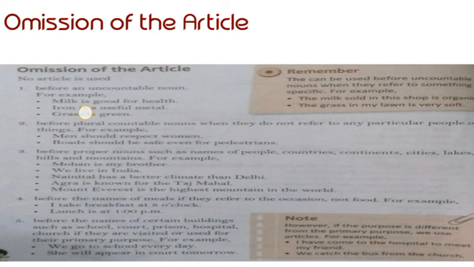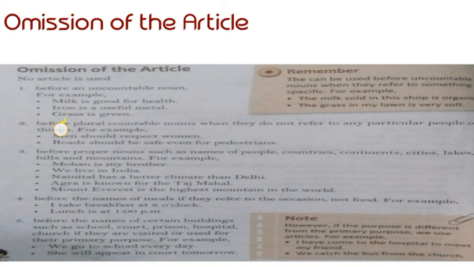So we just omit the articles in a sentence where an uncountable noun is used. Example, milk is good for health. Here, milk is what, children? That is an uncountable noun, and before milk we have not used any article.